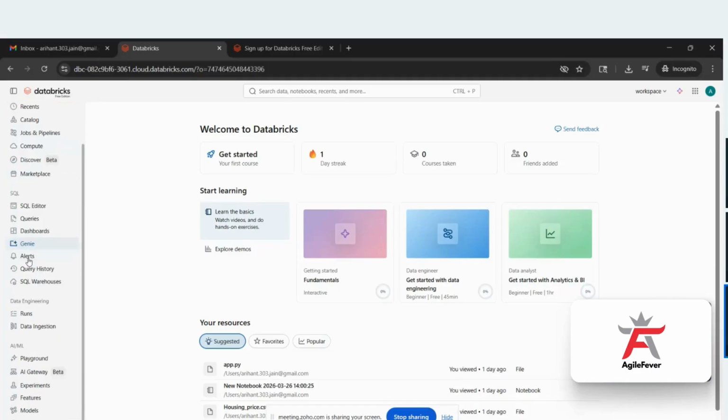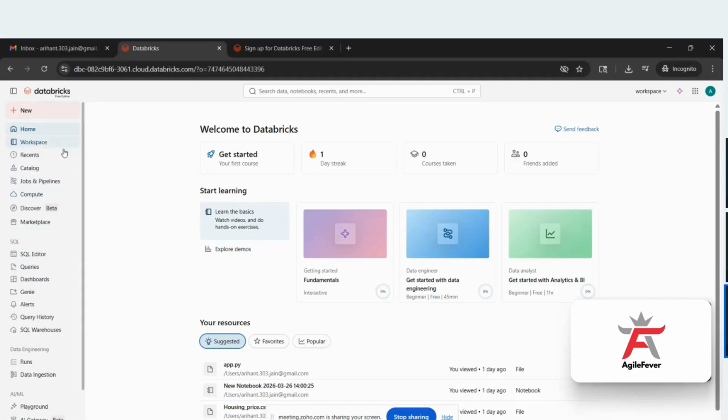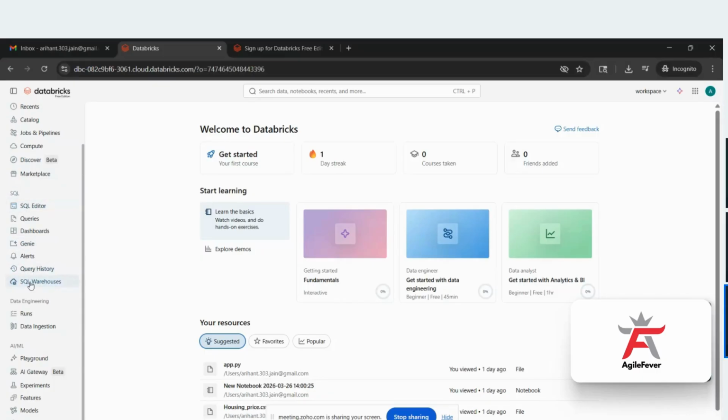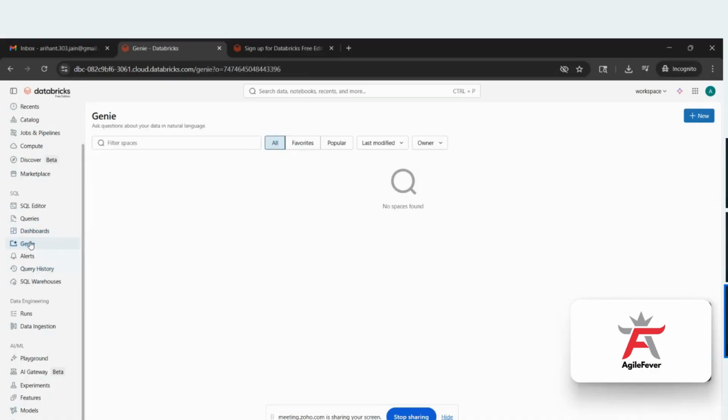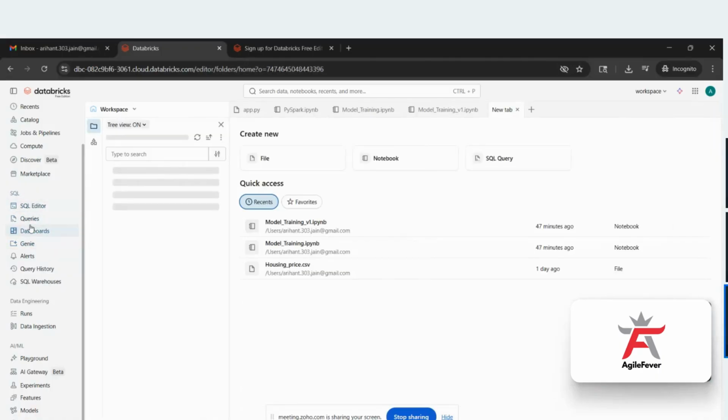Now on the left hand side, these are the different things which you are seeing: home, workspace, recent, catalog, jobs and pipelines, compute, and so on. Here you'll be seeing all the SQL related tasks. You can use the SQL editor, run queries inside it, and create dashboards also. Genie is a recently created feature, where in simple NLP, you can start asking it questions.